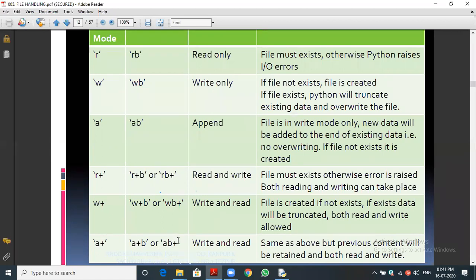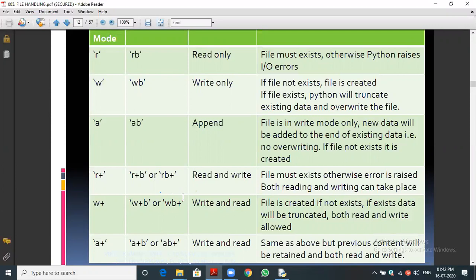Sir, any one thing we can use it? Yes, please. Append also read and write. W plus also read and write, sir. No, that is append means, yeah, of course, read and write. Append means first we have to write, then we can read the data. R plus B, or else RB plus, means first we should read, then only we can write it.